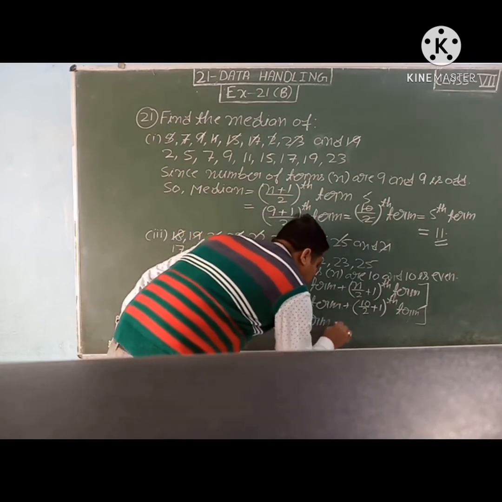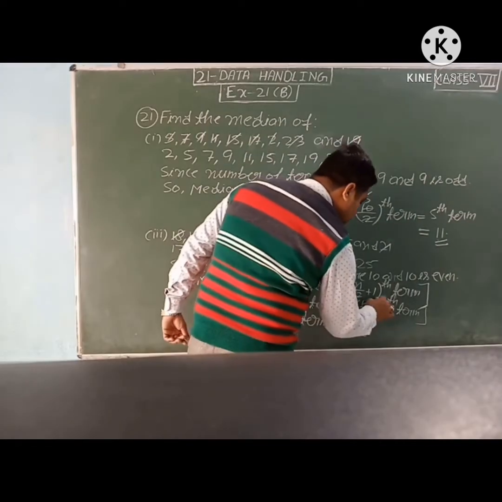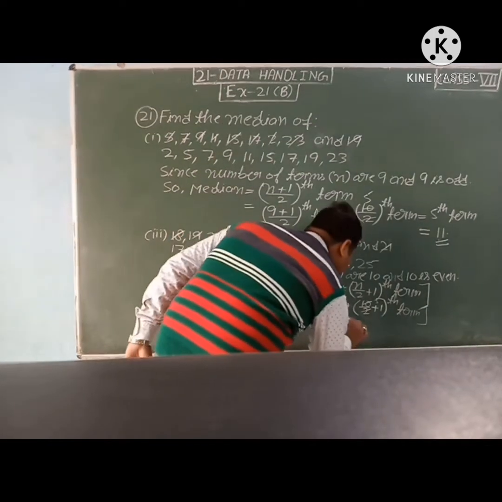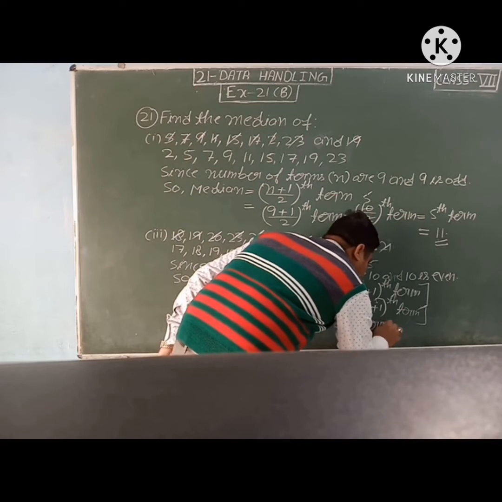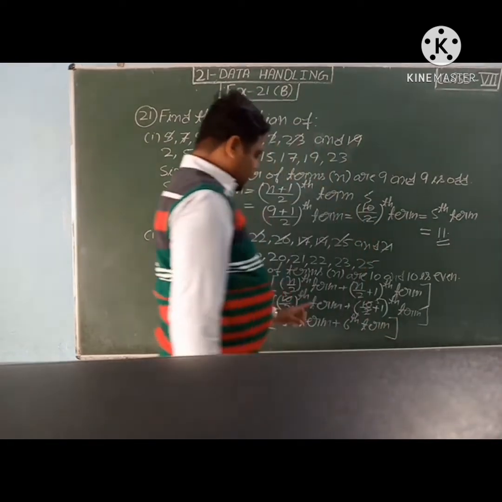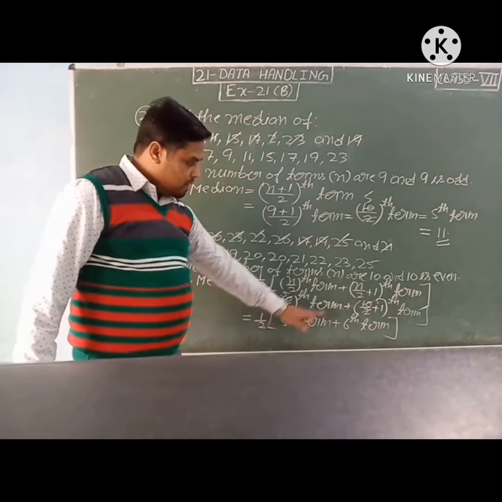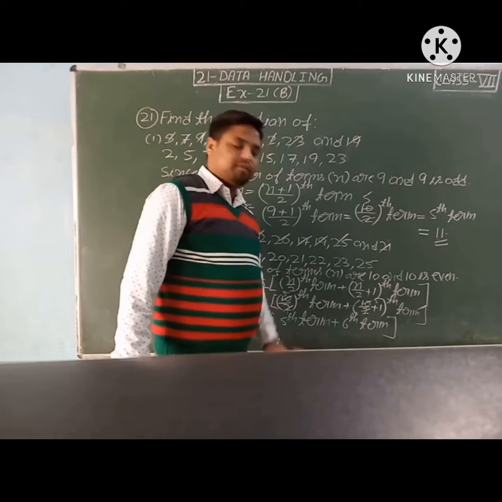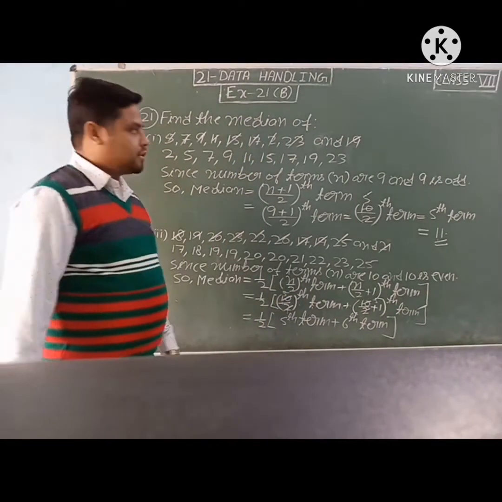Then 2 5s are 10, 5 plus 1, sixth term. So 1 upon 2, fifth term plus sixth term.